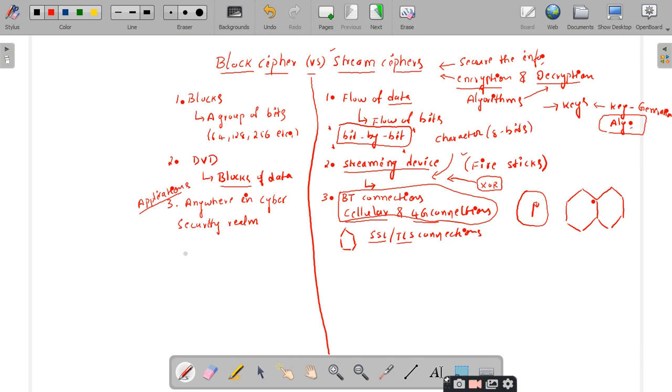In block ciphers we use another concept like product ciphers, where you have a combination of S-boxes, P-boxes, etc. So remember that the XOR operation is the widely used operation to implement stream ciphers. This is just for information. Right. So let us take an example.